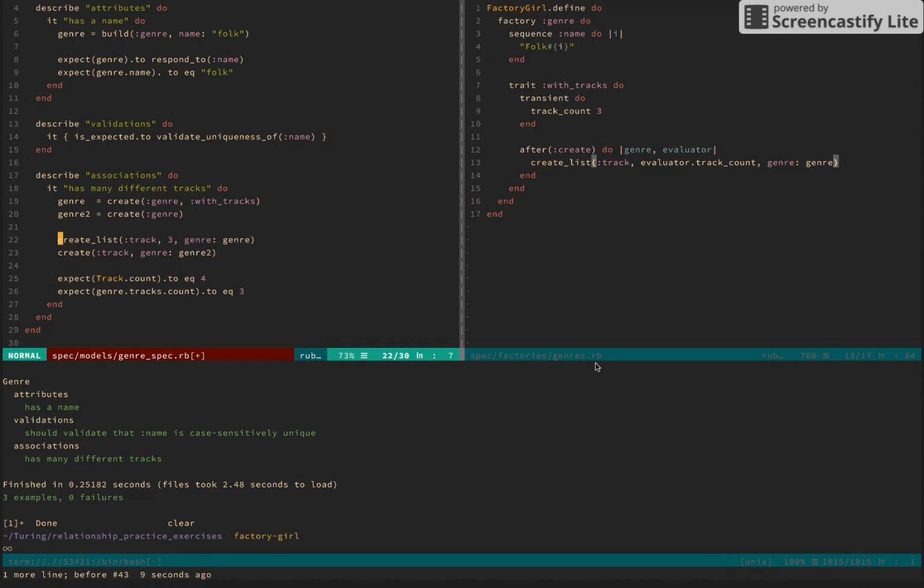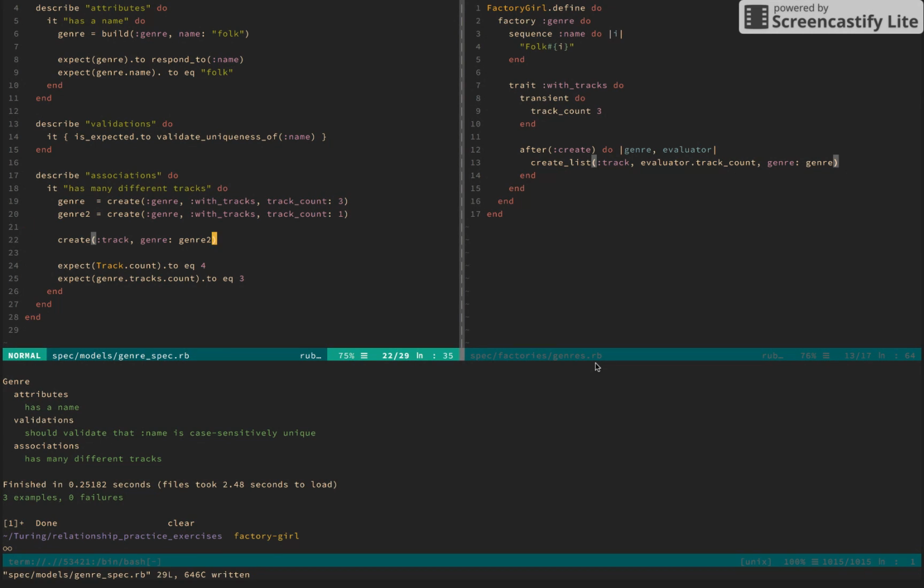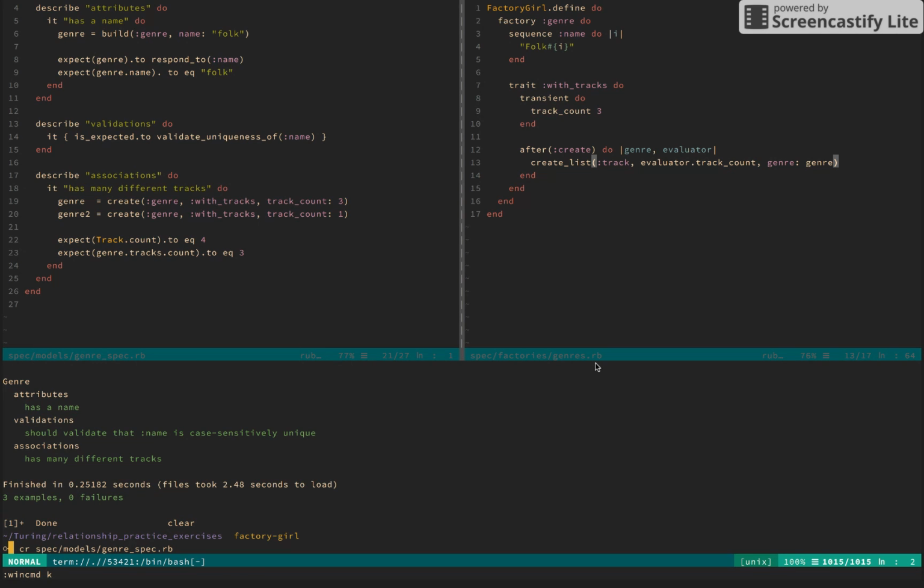Cool. In case it wasn't clear, that line was essentially doing the same thing. We're creating a list of tracks with genre tied to this first genre, and we're basically moving that to here. So we're abstracting that even more. Starting to look really nice. Let's just make this genre with tracks. Let's say track count 1. Come back to here, and since we are very interested in being explicit, we're actually setting the same as the default, but it just makes it a little more readable. And green should still pass.